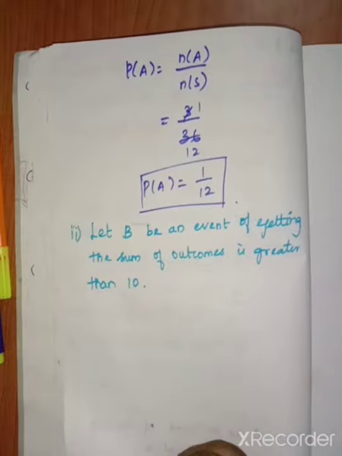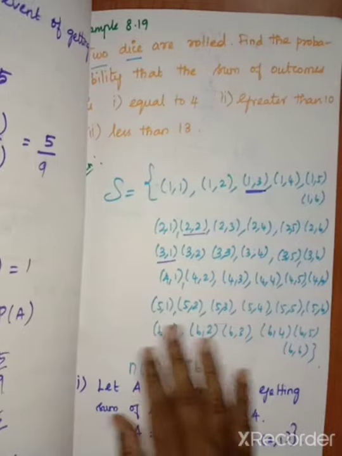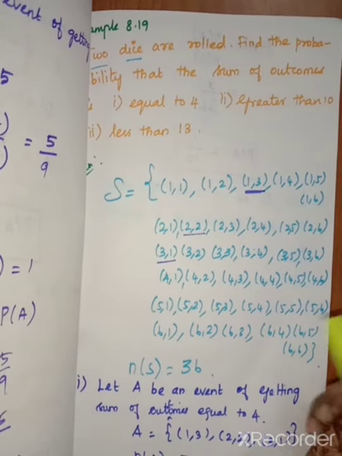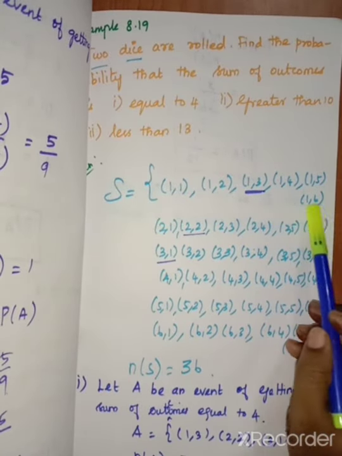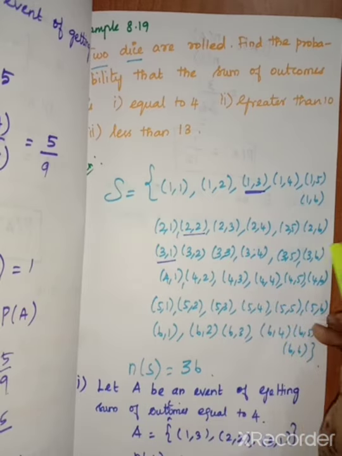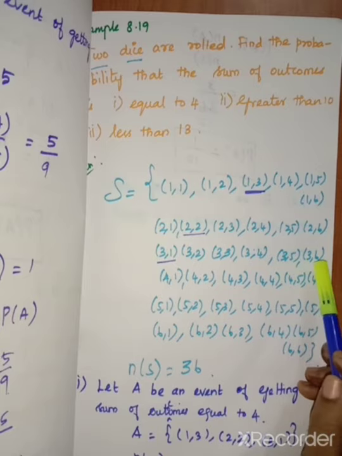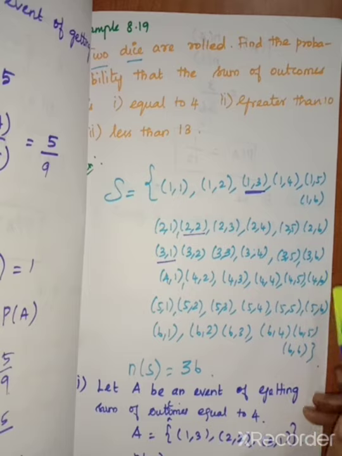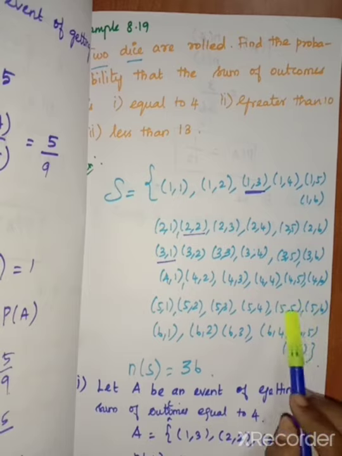So here, with the sample space, we know that we have to take only after 10. So 1 plus 6 means 7. Before that it is less. 2 plus 6 means we get 8. 3 plus 6, 9, so it is also not possible. Here 4 plus 6 means 10, so it is not possible. 5 plus 5, 10, so it is not possible.